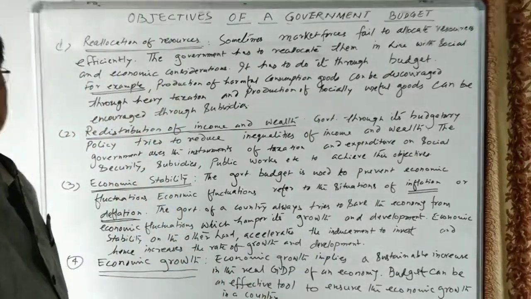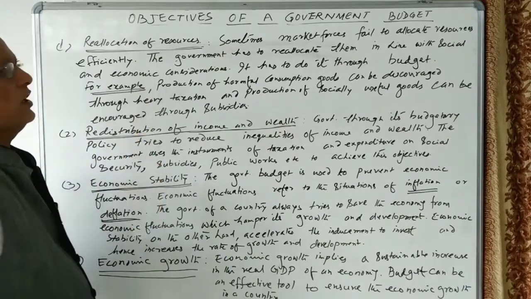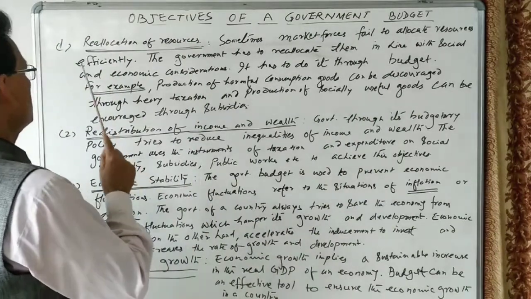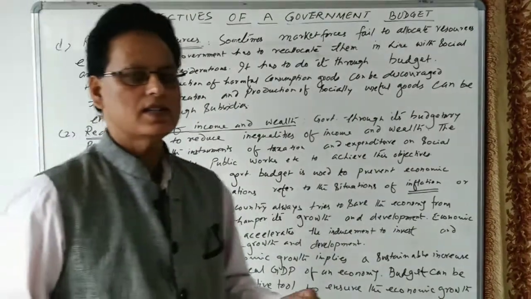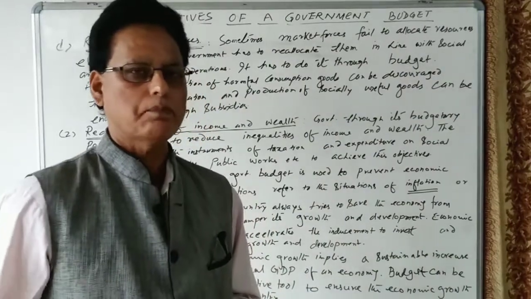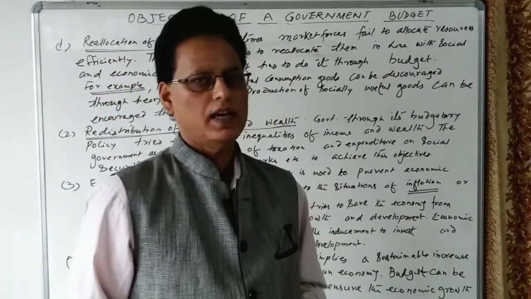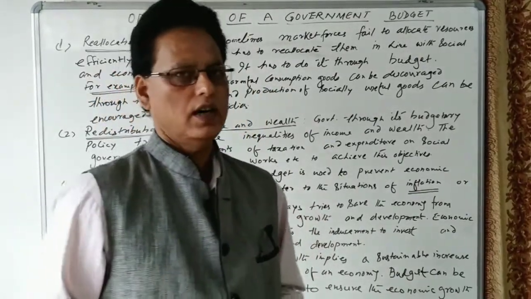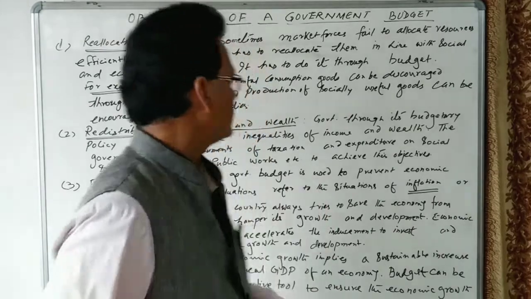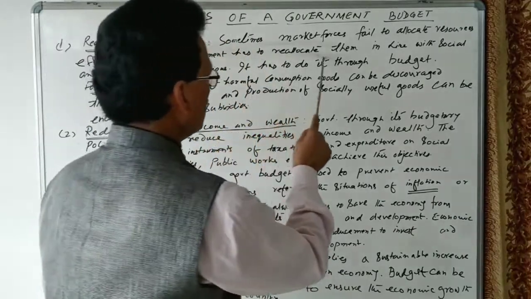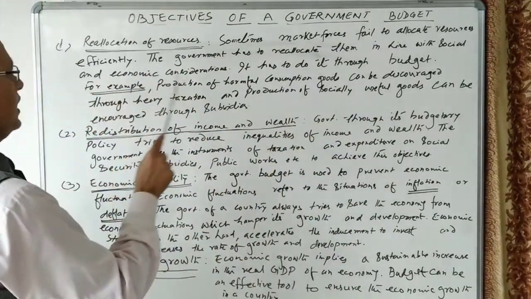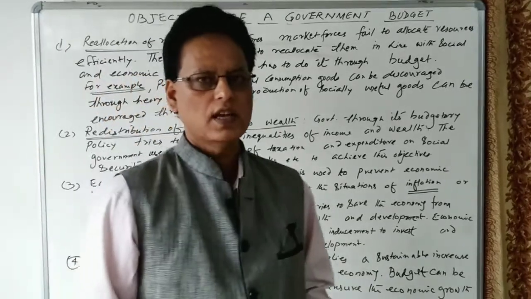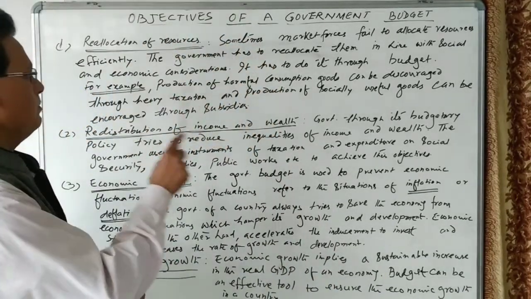The first and most important objective of the government budget is reallocation of resources. Sometimes market forces fail to allocate resources efficiently. Market forces are based on demand and supply, and the forces of demand and supply fail to allocate the resources of a country efficiently. So the government has to reallocate them in line with social and economic consideration.